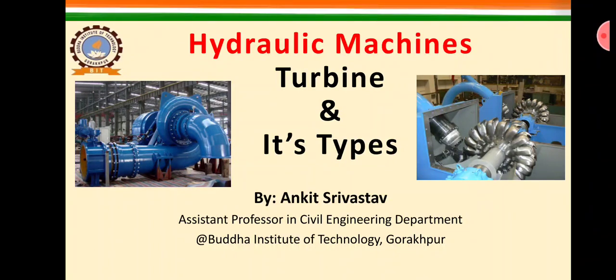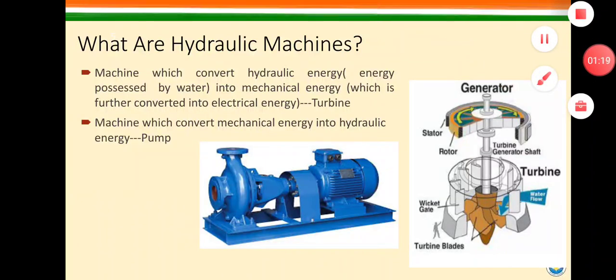So first of all we should know what a turbine is and what it does, and then what their types are. So moving towards the first slide, let us first clear what hydraulic machines are.